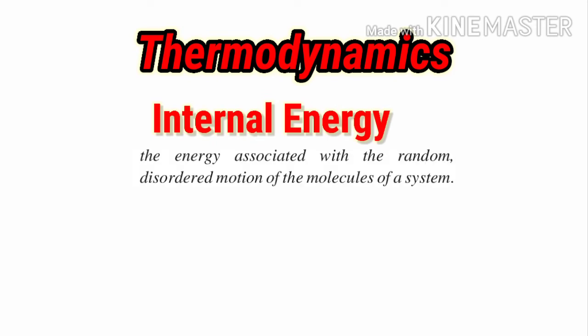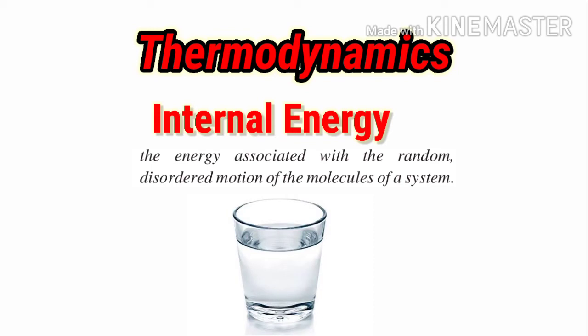Now we will learn about internal energy. The internal energy of a system is the energy associated with the random and disordered motion of the molecules of the system. For your better understanding, I will give you a daily life example. Suppose you have a glass and in that glass there is water. The water molecules inside the glass move in random motion, not in order; their motion is disordered. They move randomly here and there, and that is nothing but the internal energy of that system.